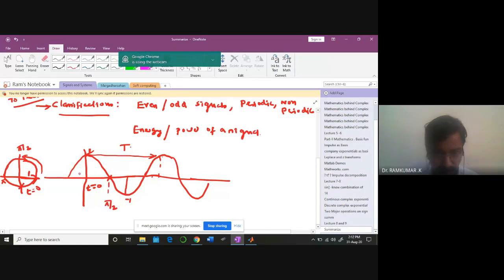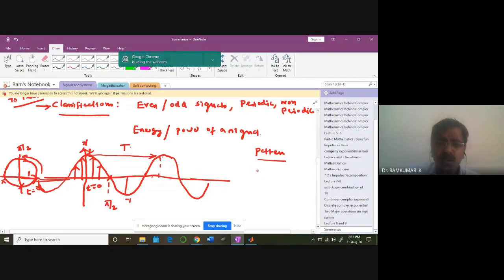If you look at this waveform, with respect to the y-axis, the vertical axis, the signal values are all the same. Whatever value is here, it is here. At t equal to minus 1 also the same value is going to come. You can see the same thing on both sides of the vertical axis.